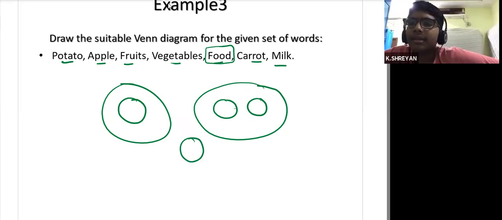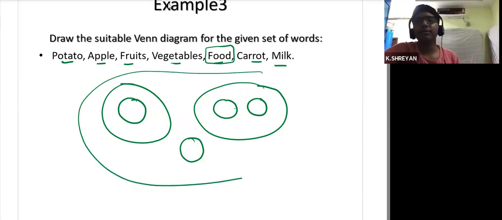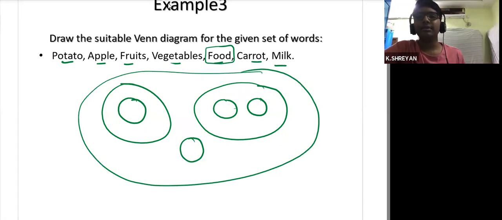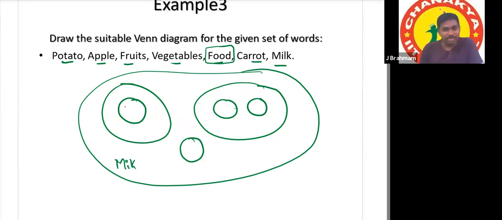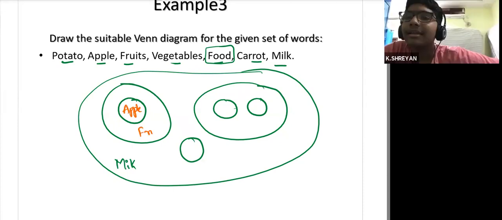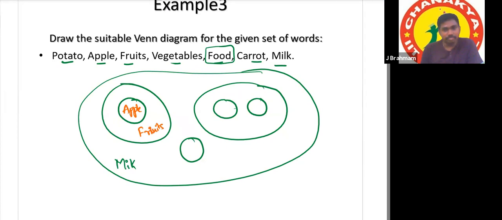Sir, I have a doubt. How do you get this diagram? I'm not understanding this Venn diagram. I understand the procedure, but how do you draw it? As you said, all apples are fruits, so the apple circle is inside the fruit circle. Complete potato and complete carrot are inside the vegetable circle. This is a vegetable circle.